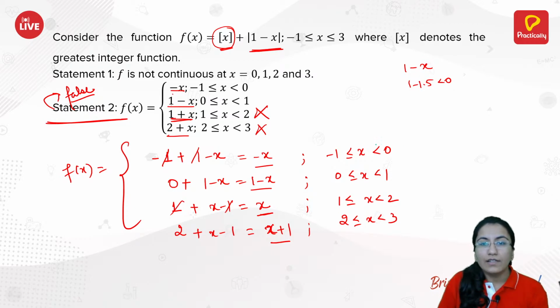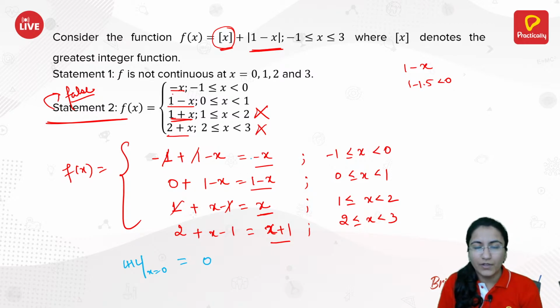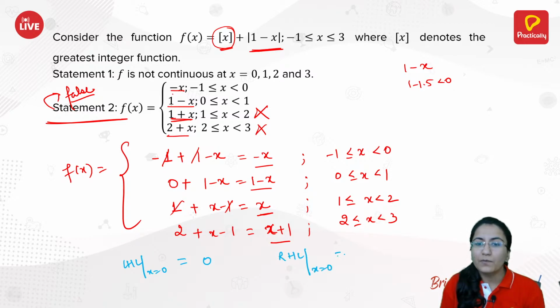Okay, so the left hand limit at x equals 0, from this interval, is the same as minus of 0, which is 0. And your right hand limit at x equals 0, from this particular interval, is 1 minus 0, which is 1.